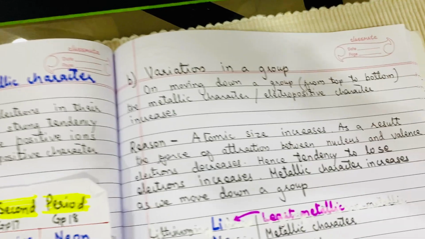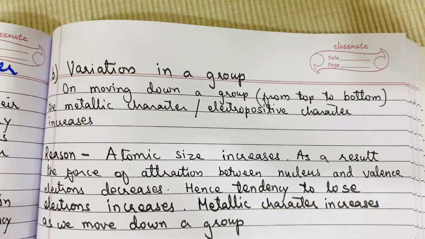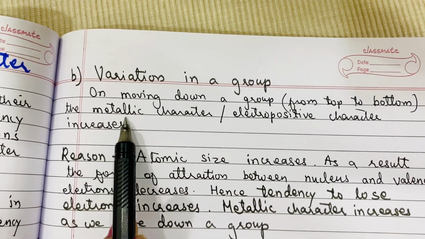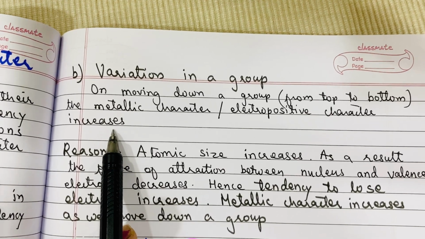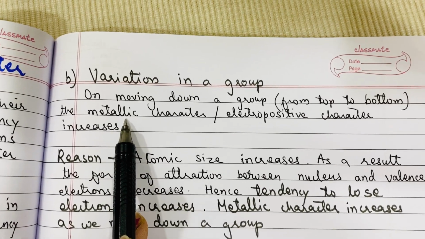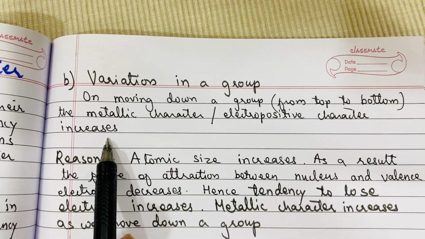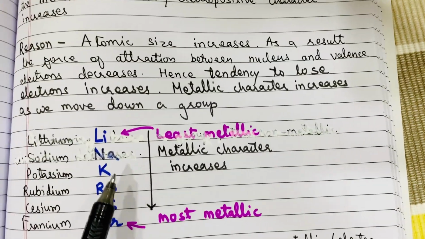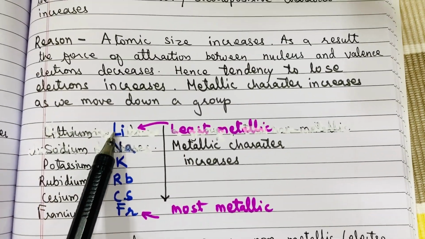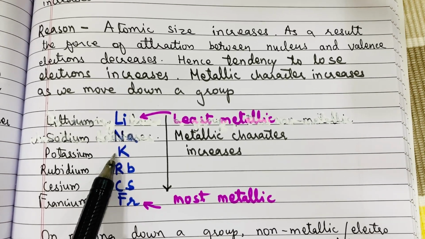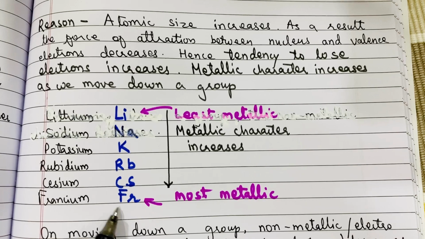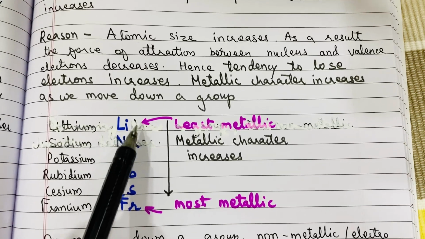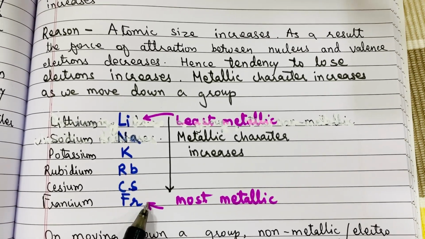Okay. Now let us see what happens in a group. Variation in a group. On moving down a group from top to bottom, metallic character increases. Right? That means the tendency to lose electrons will increase when we go from top to bottom. So what is the reason for this? Same, that atomic size is increasing. When we go from top to bottom, like lithium, sodium, potassium, rubidium, cesium, francium, right? Their atomic size is increasing. The number of shells is increasing from 2, 3, 4, 5, 6, 7, right?